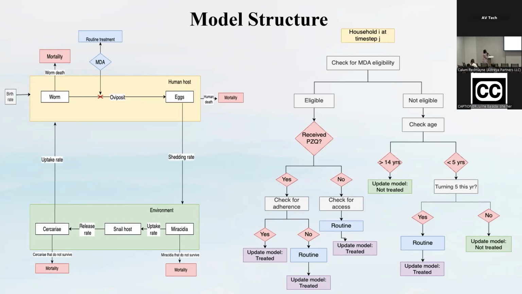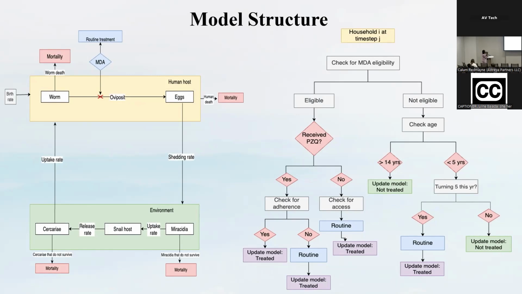The routine treatment intervention is done in the model to reduce the number of eggs that are going to be produced. For the routine treatment, we're going to use the model on the far right, where, just to give an example, we have the community health promoter. They first check the eligibility, so they conduct the MDA.